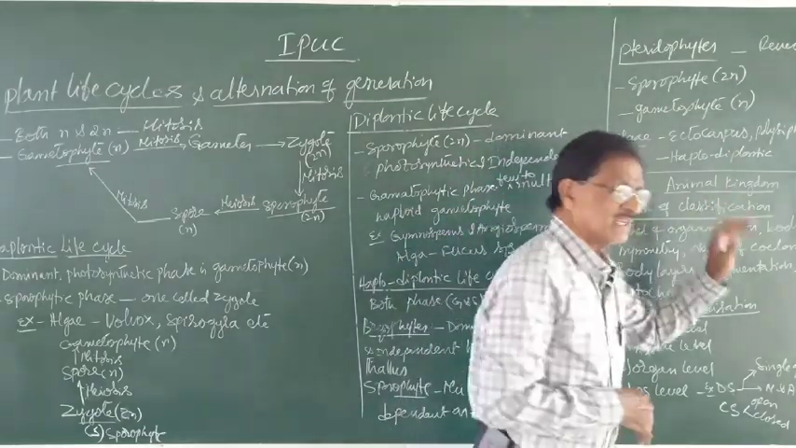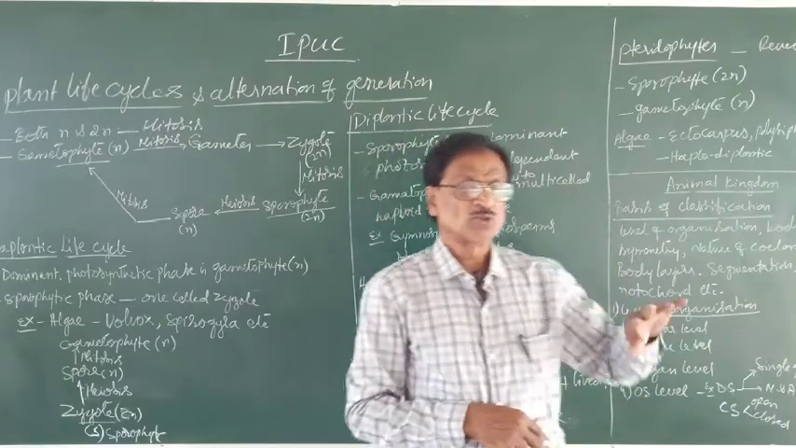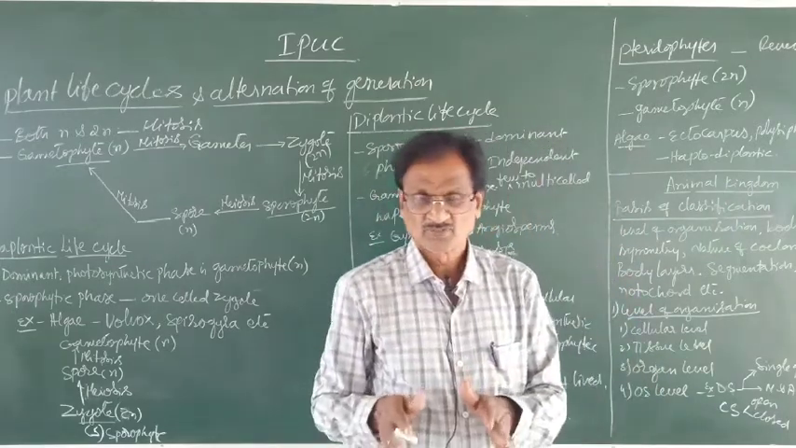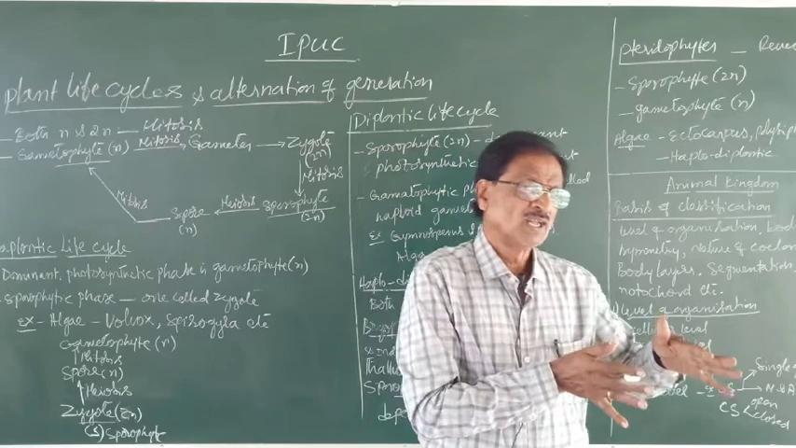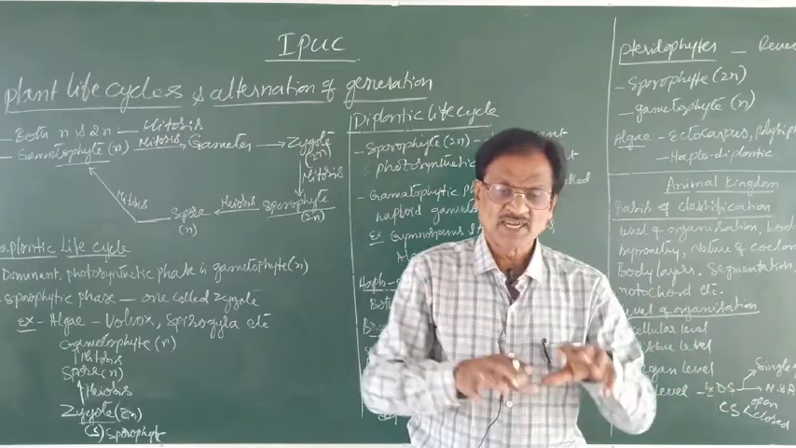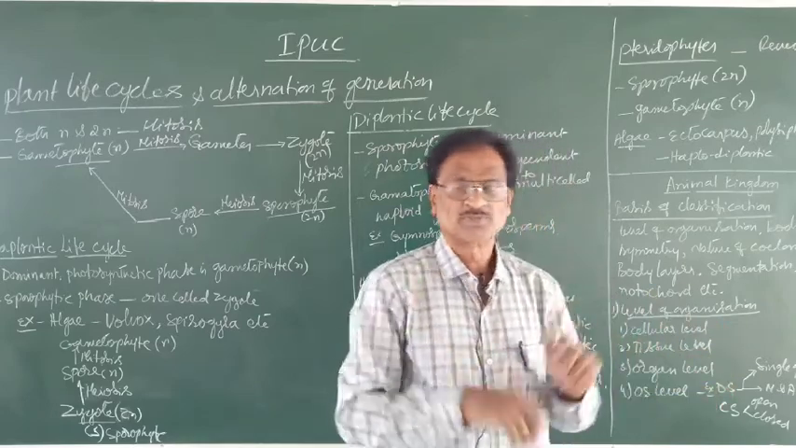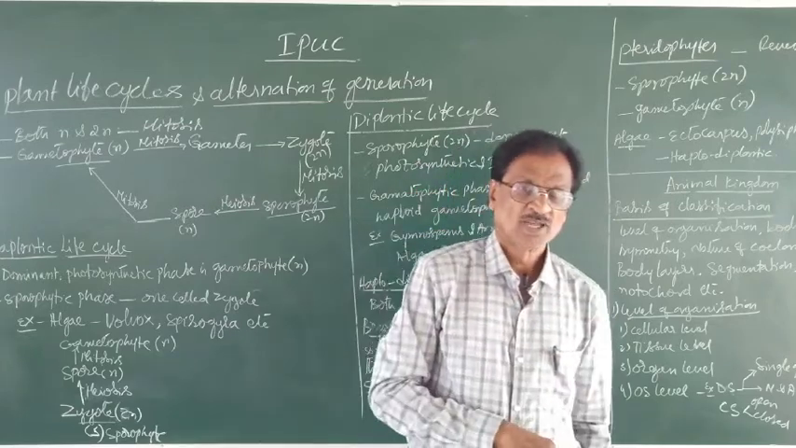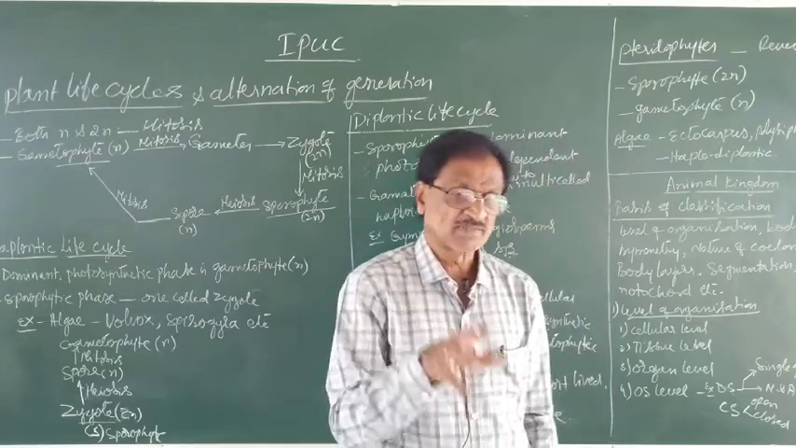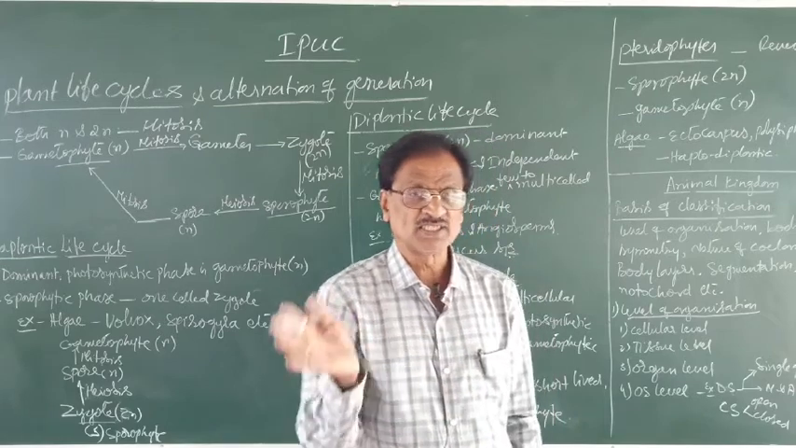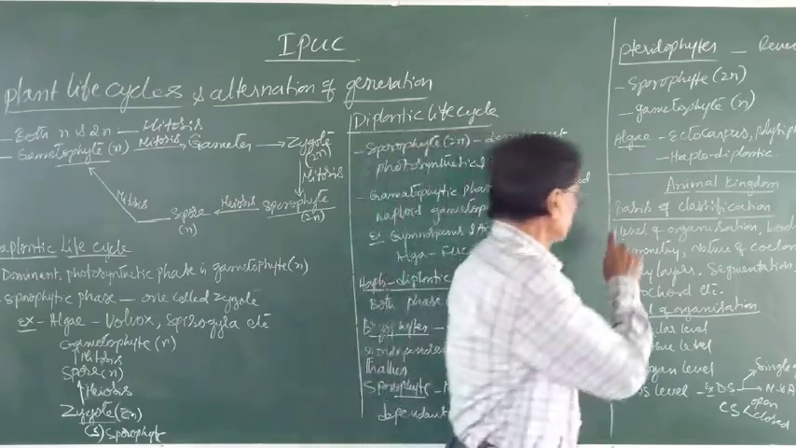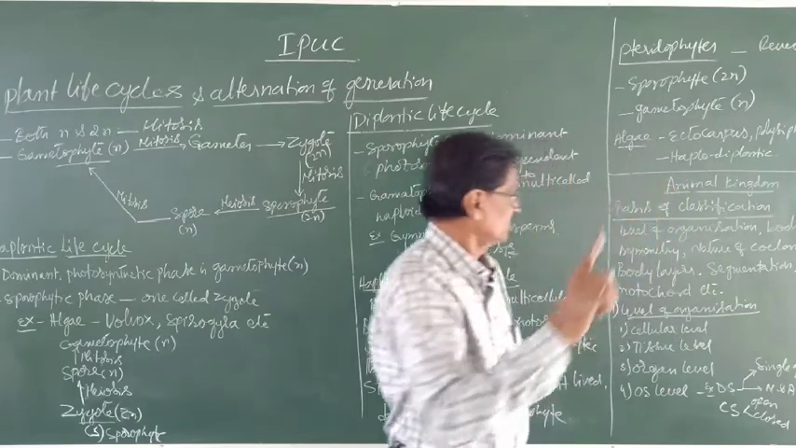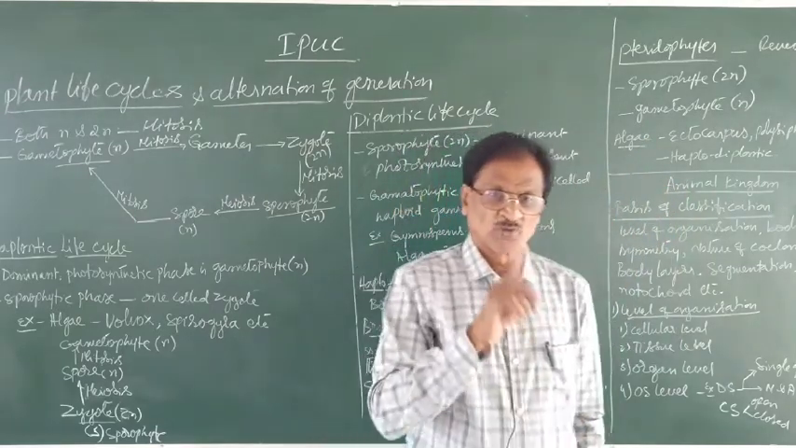Now, the animal kingdom includes what? Animals. The animals also have been classified into various groups. What are the bases of classification? Or what are the factors on which the classification is made? Now the bases of classification are: